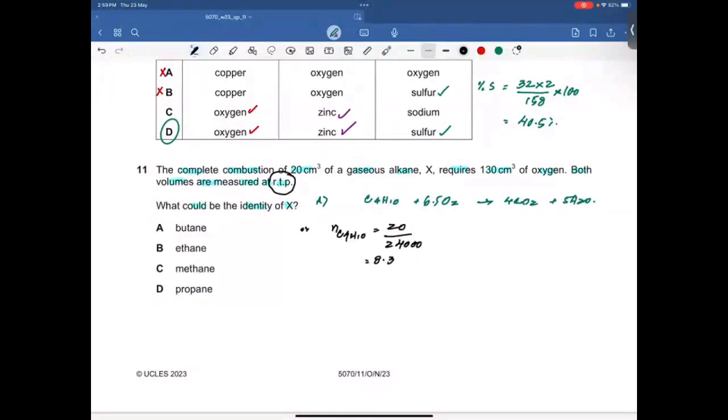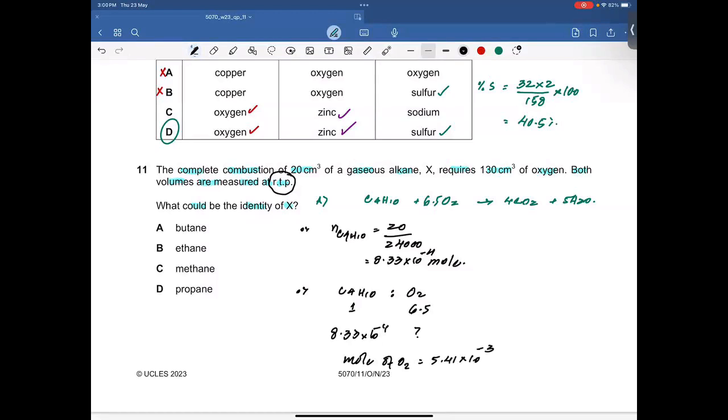Now in the second step, C4H10 and oxygen have a 1:6.5 ratio. If you have 8.33 into 10 to the power minus 4 moles, how about the moles of oxygen? Obviously into 6.5, I'll get 5.41 into 10 to the power minus 3 moles.